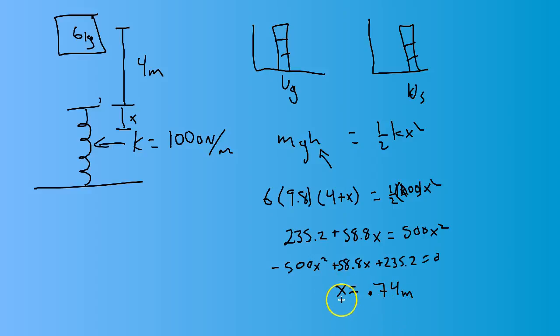Okay? And so what happens is, so that means that instead of just falling 4 meters, it's going to fall to 4.74 meters and compress this 0.74 meters. Okay? And if we wanted to plug those numbers in, it should come out to be equal on both sides. But so these are really some examples of how we can use conservation of energy to solve problems. And we can really do some really pretty complex things here. Okay?